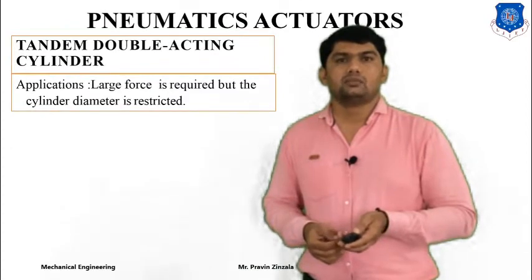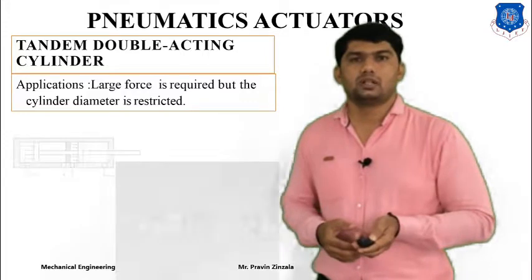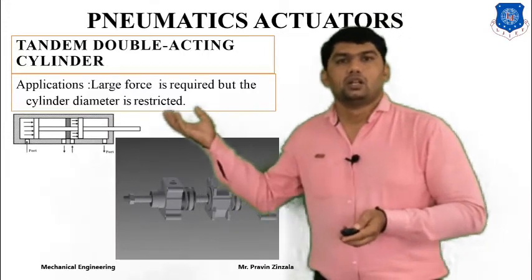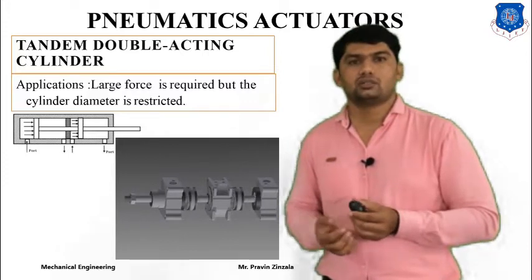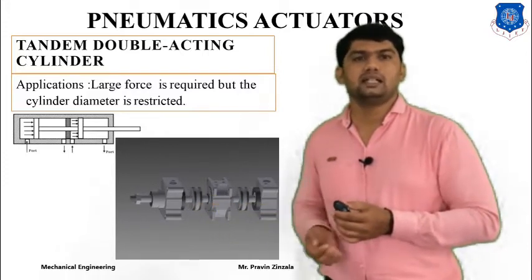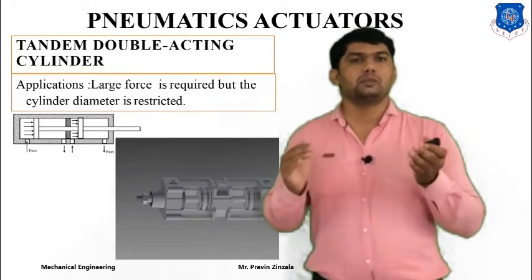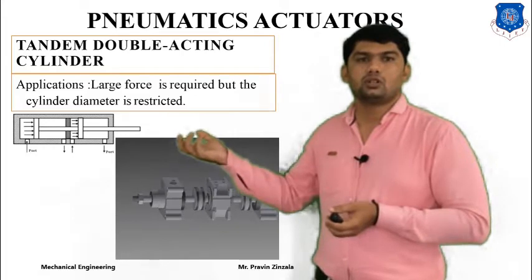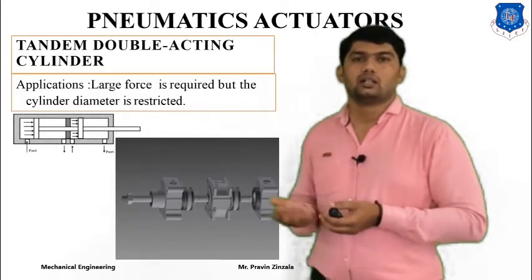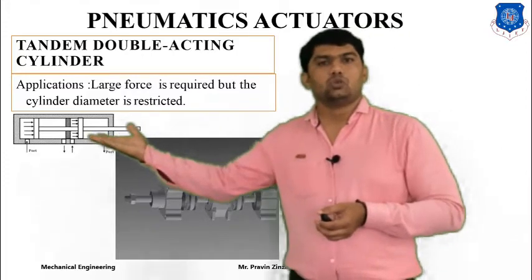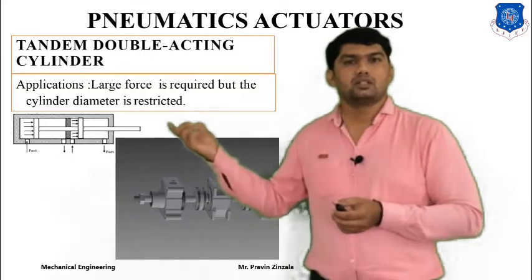Next is the tandem double acting cylinder. The application of the tandem double acting cylinder is where large force is required but the cylinder diameter is restricted. This type of cylinder is generally used in industry because, according to space availability in a pneumatic system, we can operate the same cylinder for a large force output, with two pistons in one cylinder and one piston rod.